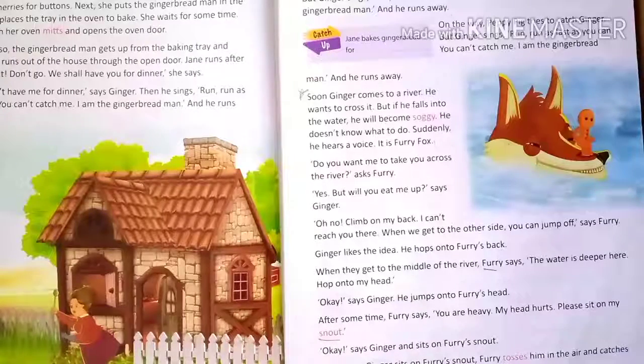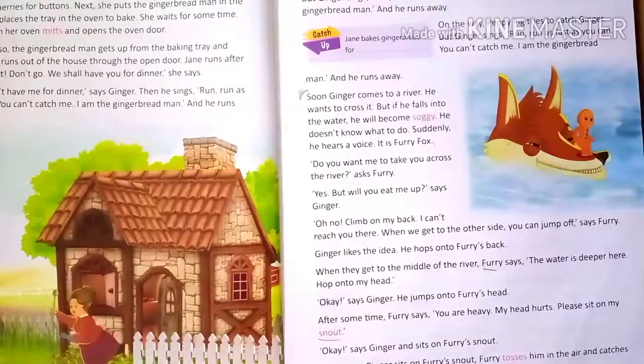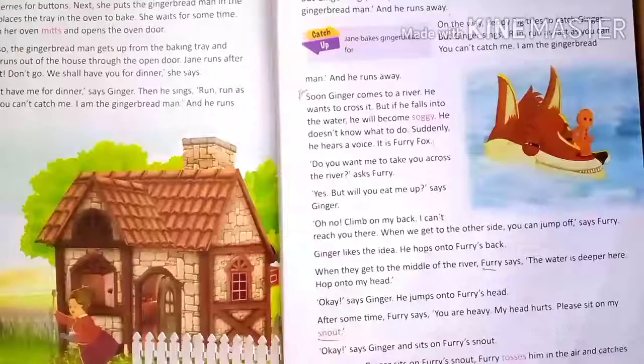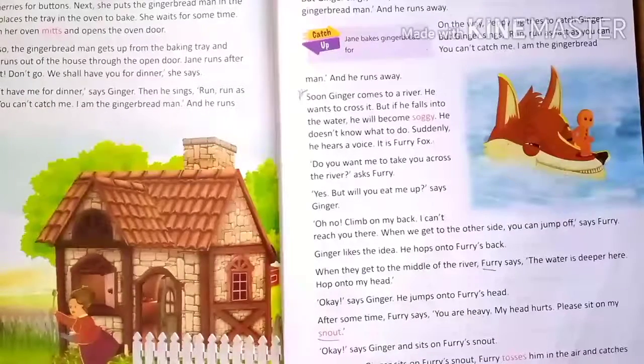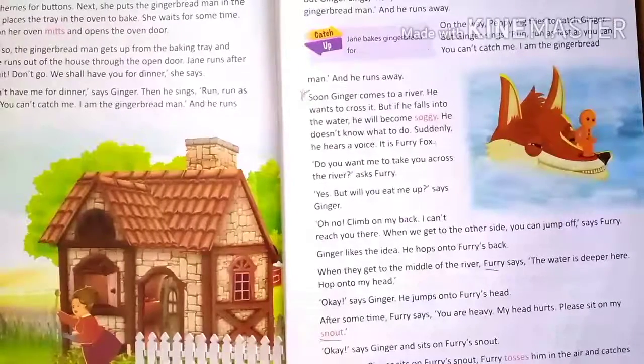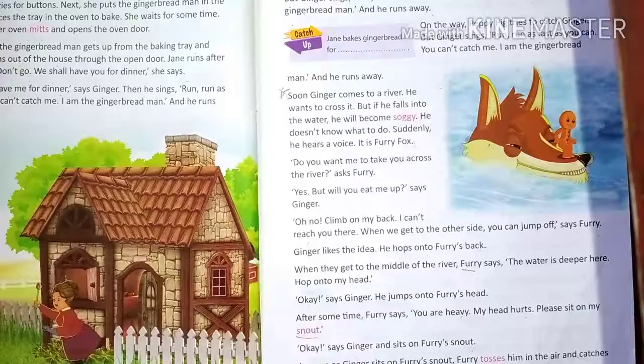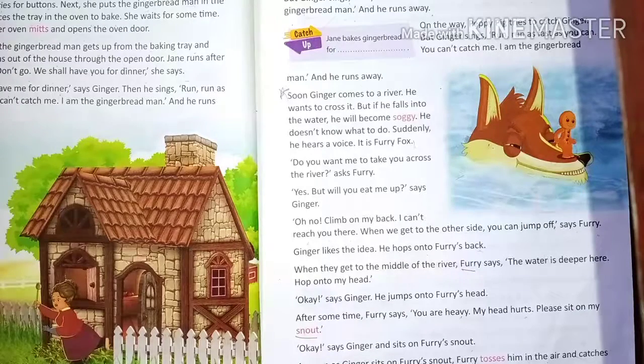After reaching the middle of the river, furry says, "The water is deeper here. Hop onto my head." Then gingerbread jumped onto furry's head. After some time, furry says, "You are very heavy. My head hurts. Please sit on my snout." Okay, then gingerbread sat on furry's snout.